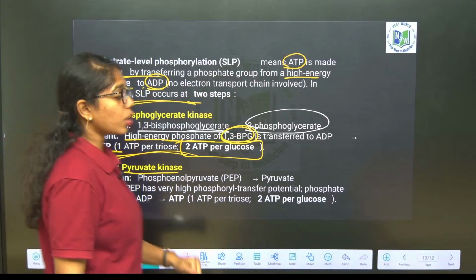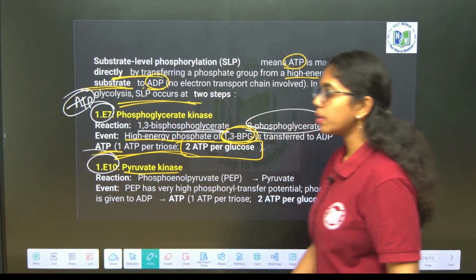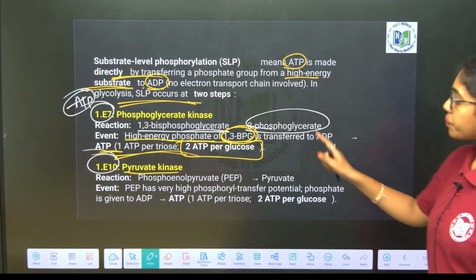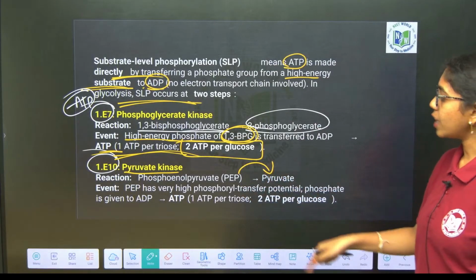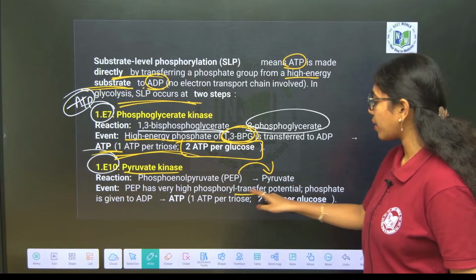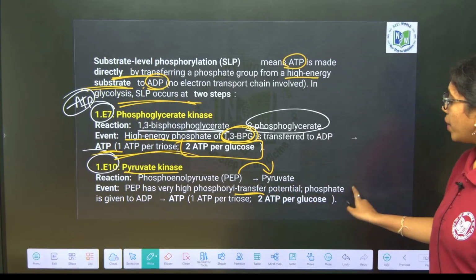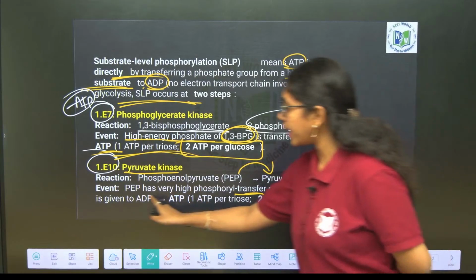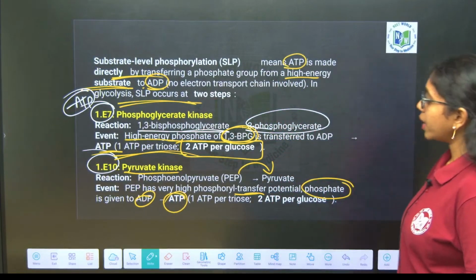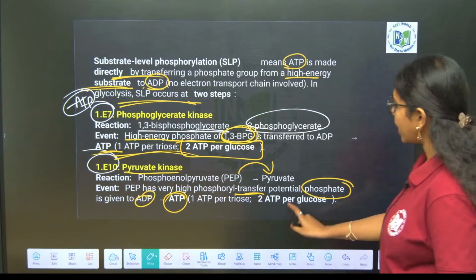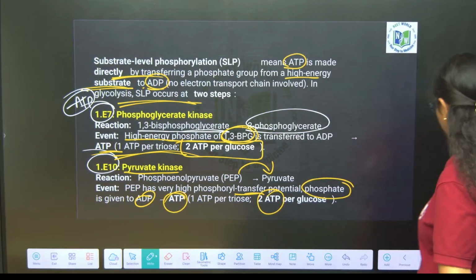Next, pyruvate kinase. Here, pyruvate kinase, phosphoenol pyruvate to pyruvate. PEP has very high phosphoryl transfer potential, wherein phosphate is given to ADP for the formation of ATP. Okay. So here 1 ATP per triose, as such 2 ATP per glucose are formed.